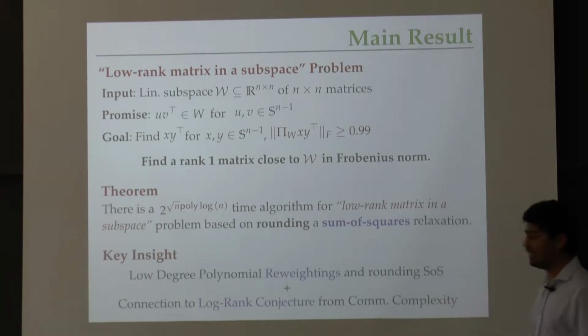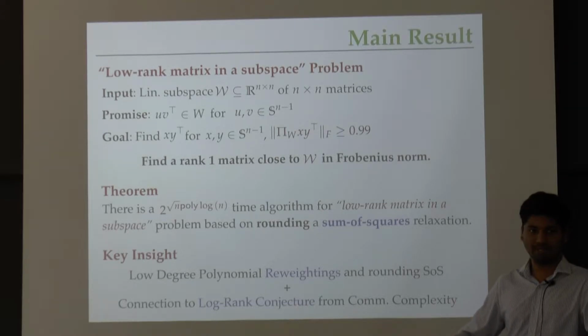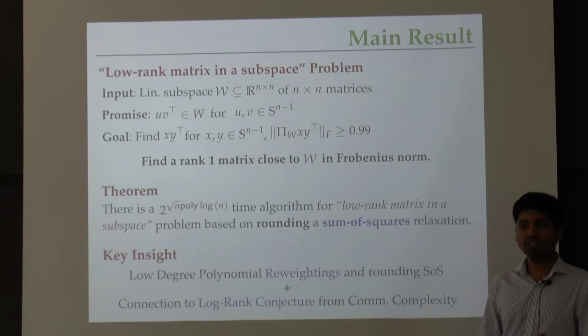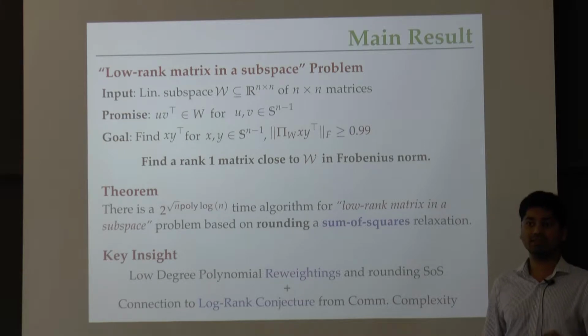One is this idea of using low degree polynomial reweighting in order to round solutions to higher round sum of squares. Basically this will be a huge semi-definite program, bigger than the kind of SDPs that you've seen before, and what we want to do is round a solution to it. This idea of low degree polynomial reweightings, that I'll explain in the talk, would be one general principle that you could use to construct such a rounding procedure.